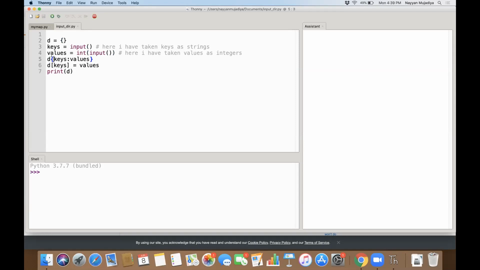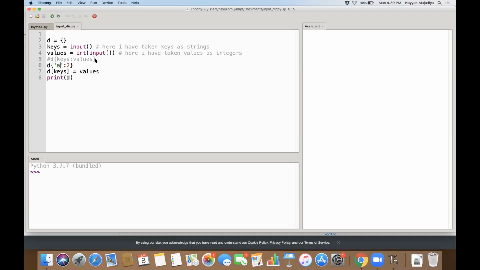But actually these are variables. That's true. So it is not a dictionary because it is itself a variable.